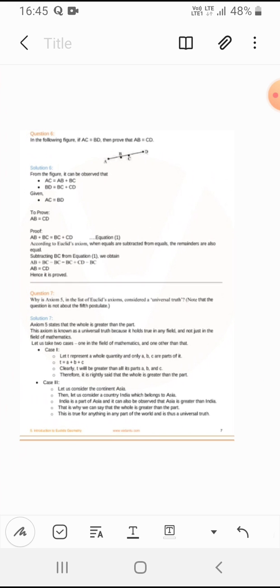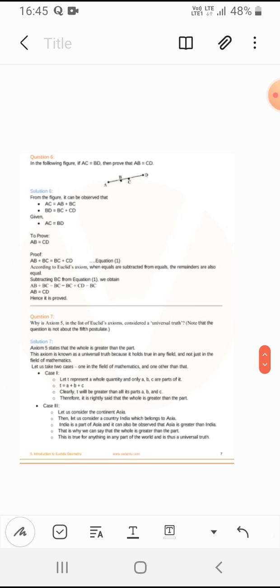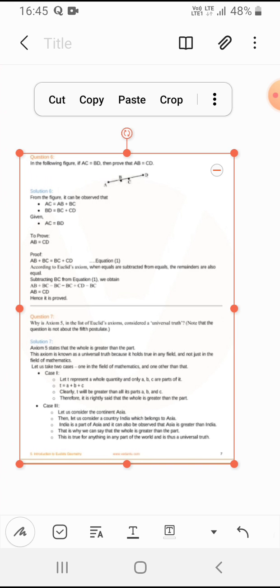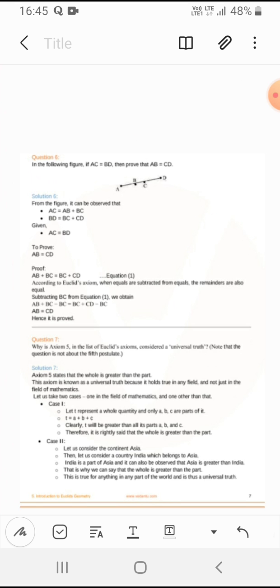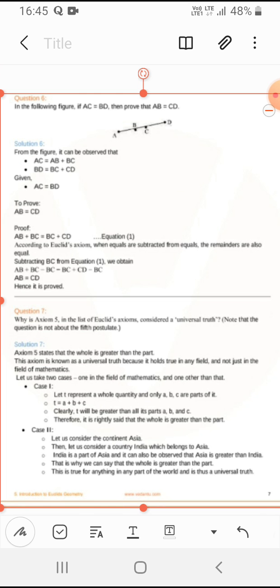The axiom is noted as a universal truth because it holds true in any field, not just in the field of maths only. In many fields it is true, we can say.